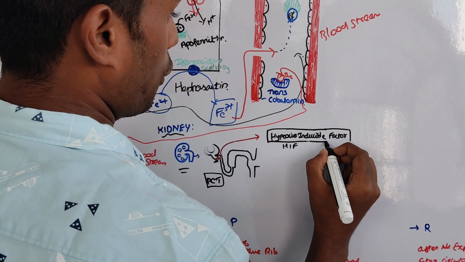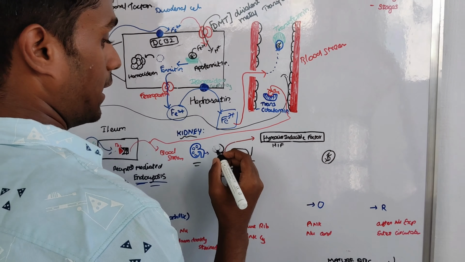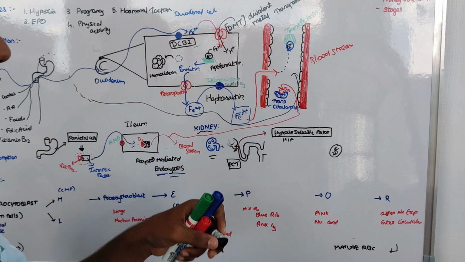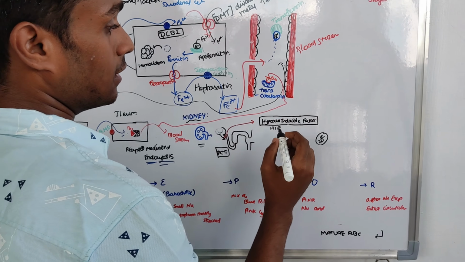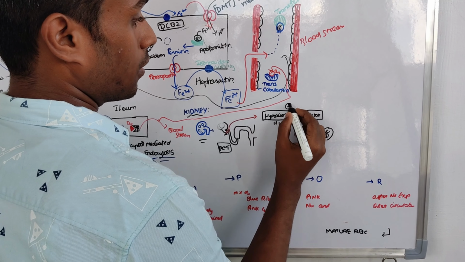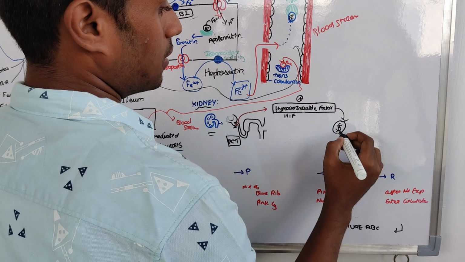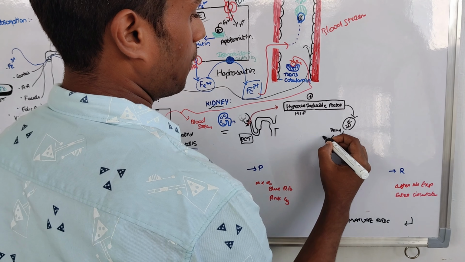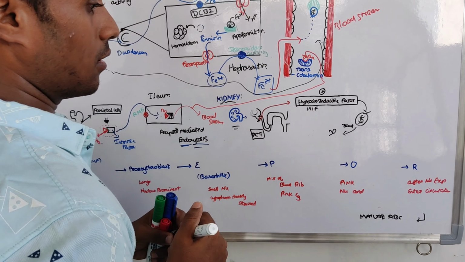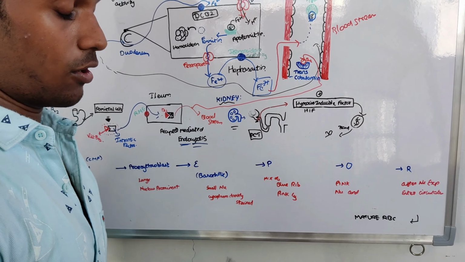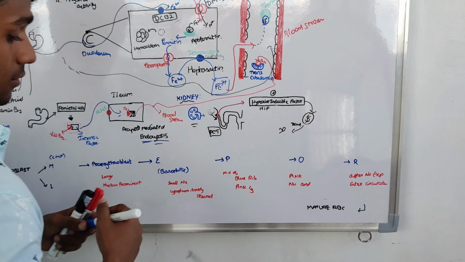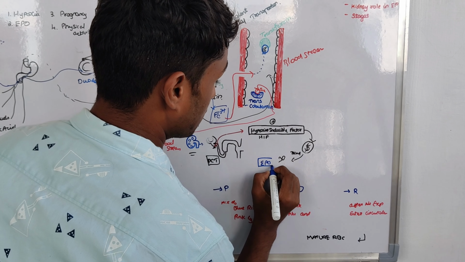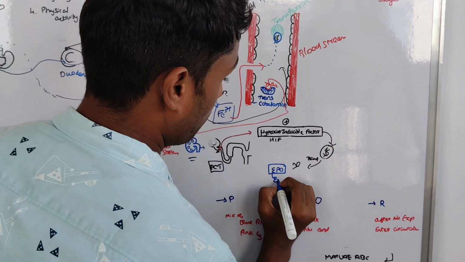Whenever there is a hypoxic condition in the kidney's proximal convoluted tubule, HIF is induced and promotes transcription, and after translation a protein is formed which forms the important hormone called erythropoietin. It is a super important hormone which helps in erythropoiesis, named erythropoietin.